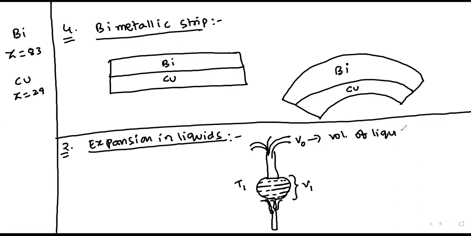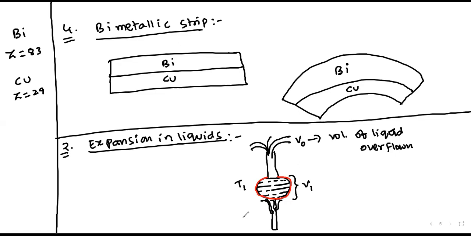Upon heating, the outer surface of this flask, the container, will get heated first. After heating the container, that heat will be transferred to the liquid.